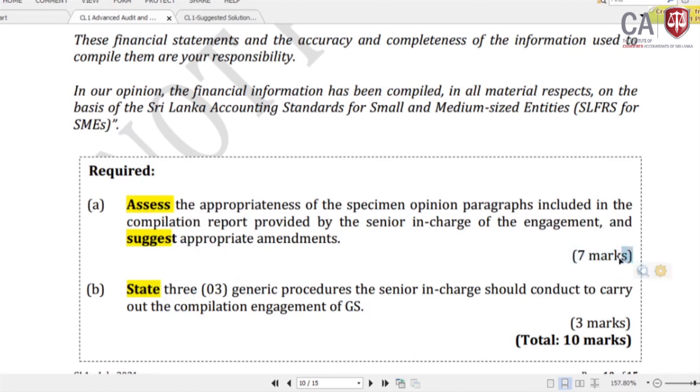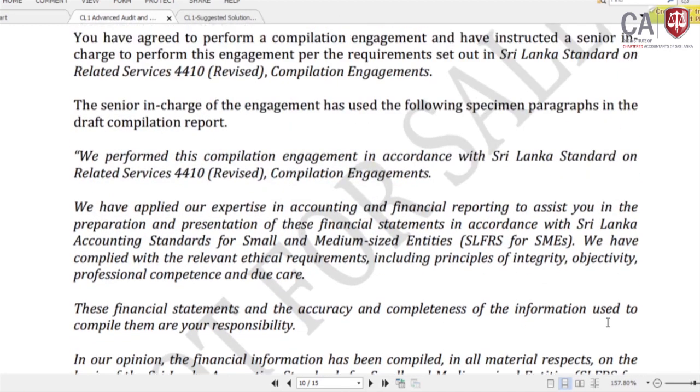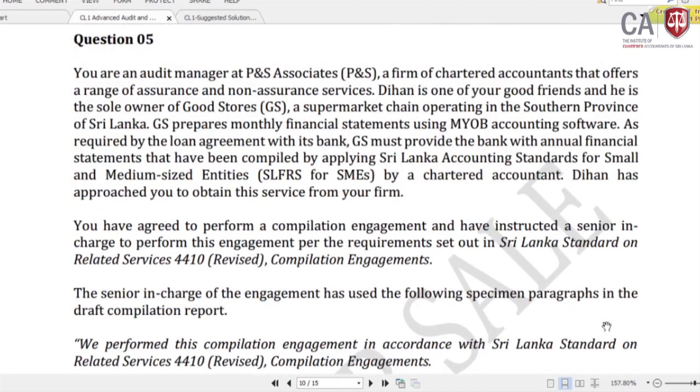You need to write the answer adequately for a 7 mark question, and always linking the action verb to the number of marks is another important strategic point in the examination. And this is 3 marks, straightforward, direct 3 marks, because you are supposed to state only. So we'll read it. Your question is to assess the appropriateness of the opinion paragraph. We'll read this carefully.